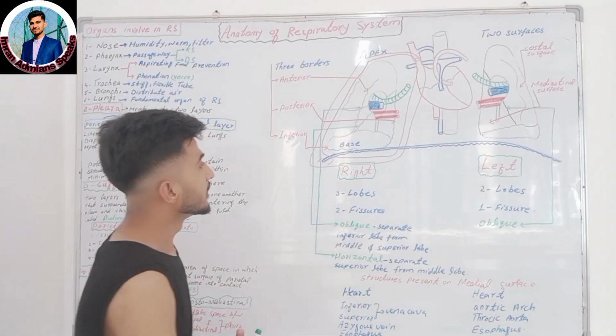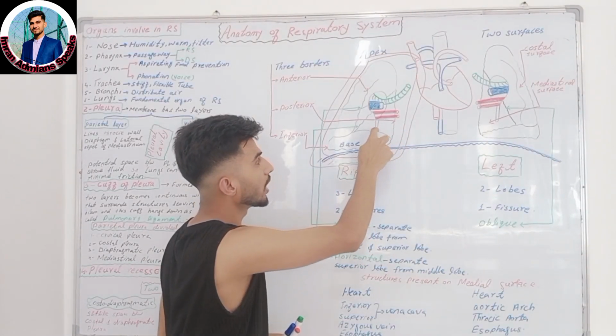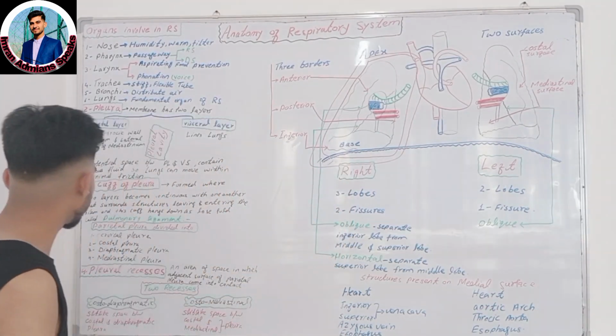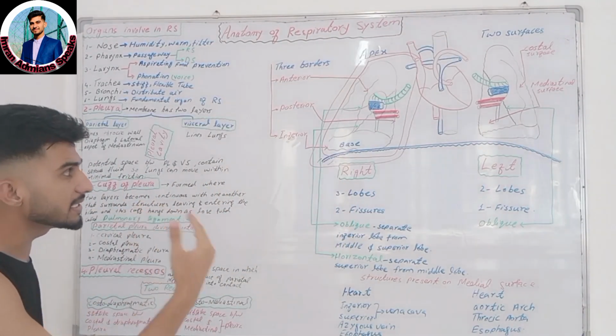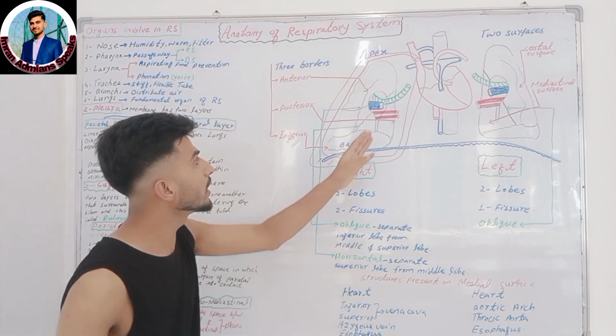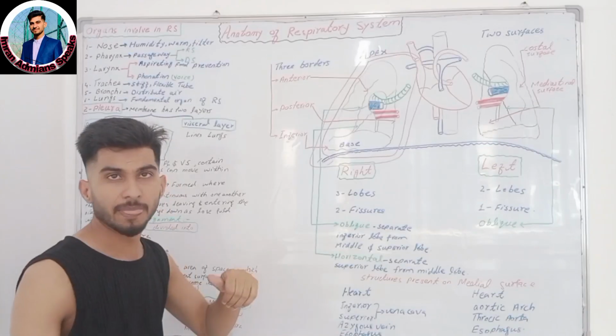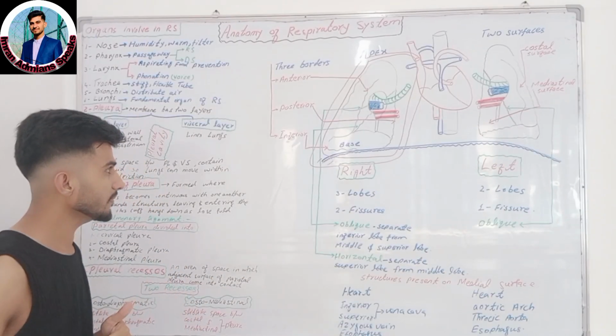Okay, and this cuff hangs down as a loose fold. This fold is known as the pulmonary ligament, and this ligament plays an important role in the flexibility, meaning the movement of the pulmonary vessels during expiration and inspiration. Okay, are you getting me?